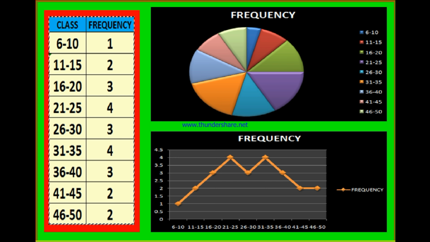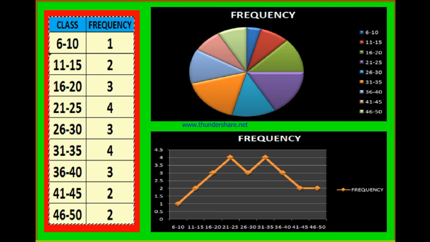You can present the data by means of bar diagrams or histograms, or by means of pie diagrams, or by means of frequency polygons or frequency curves. All this is nothing but presentation. First of all, collection. Collection means getting the data from the students. Changing the raw data or ungrouped data into grouped data is nothing but organization. After organization, presentation.